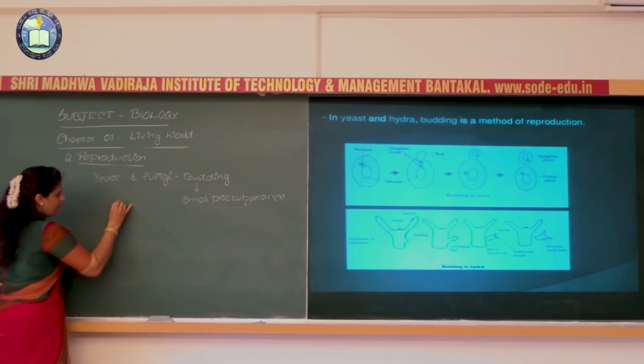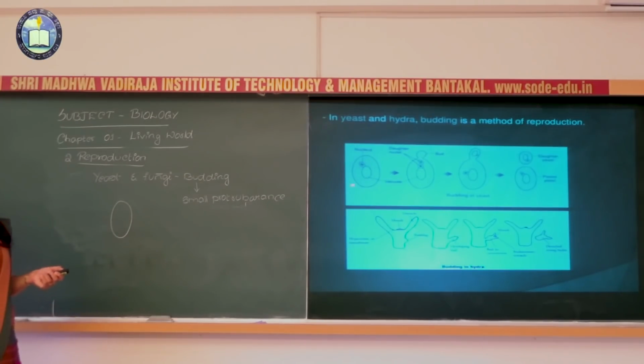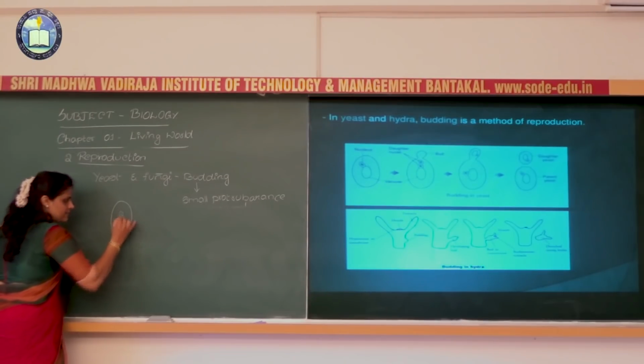Think that this is a yeast cell; I am going to explain it here. This yeast cell has a nucleus like this.